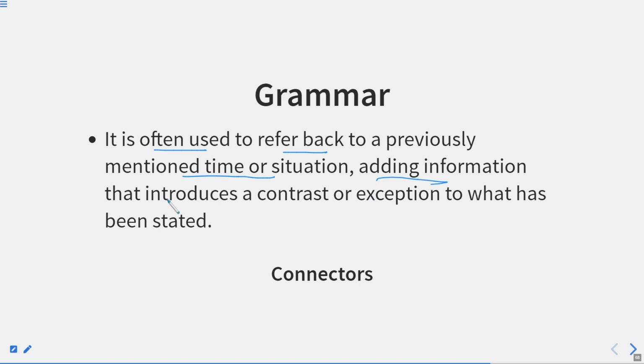Adding information that introduces a contrast or exception to what has already been stated, we are just modifying that, or we are just saying even then. Even then is just opposite of even if. Even if and even though are used for the present part, but even then is used only for the past part.